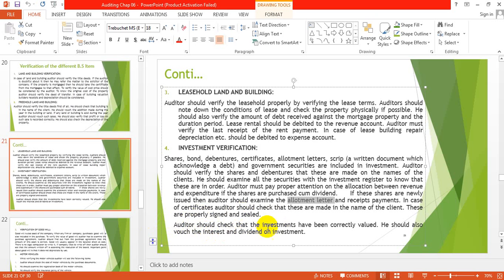Auditor should check that the investments have been correctly valued. They will also check whether these are correctly valued or not. He should also vouch the interest and dividend on investment. And he will also check how much interest is received on these investments and how much dividend is received on these investments.